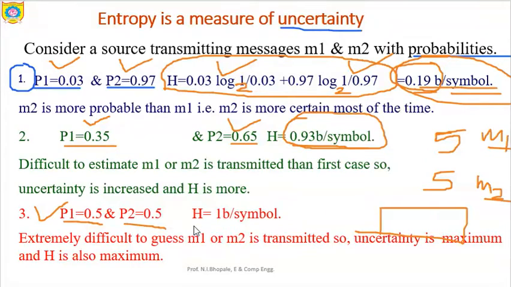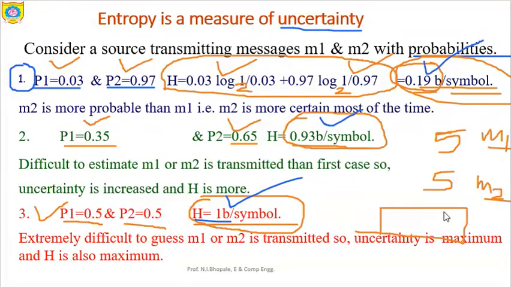That is increasing the complexity. So if the two messages carry equally probable values, then obviously the entropy is increased. Just look here, the value we got is H equal to 1 bit per symbol. It is more than this value as well as this value, 0.19 as well as 0.93.